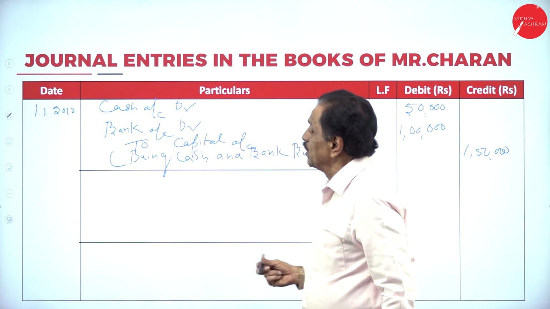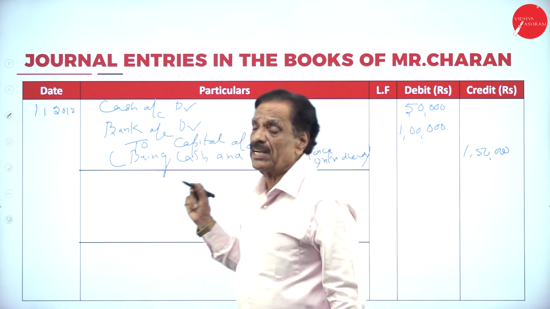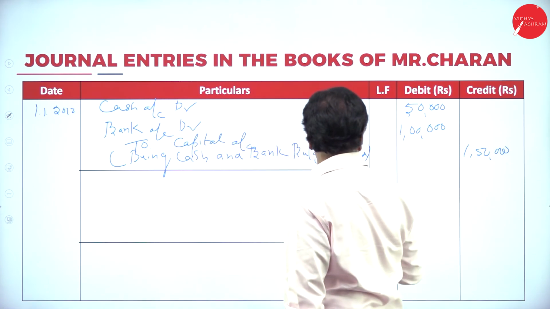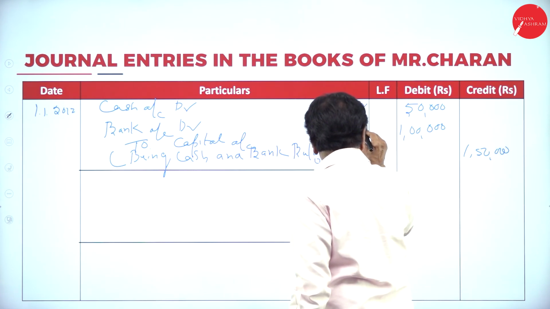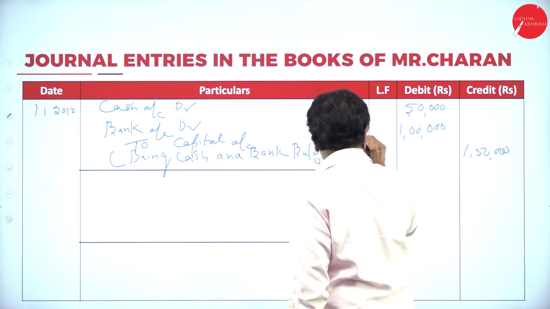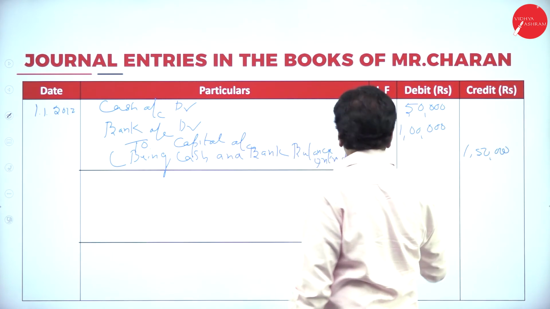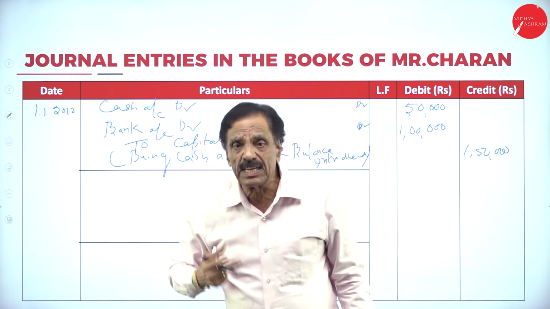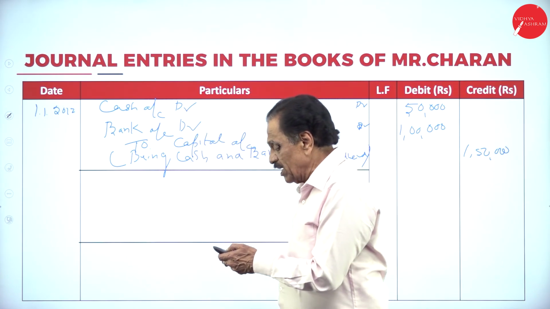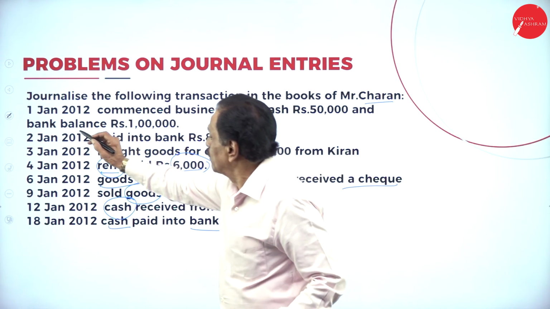Introduced for capital. So what's the entry? Cash account debtor, bank account debtor. This is all debited. Bank account debtor. This is the debit entry. Then to capital account 1,50,000. Being bank balance and cash has been introduced for sake of capital. We'll go back to the next entry. Here, first entry is over.